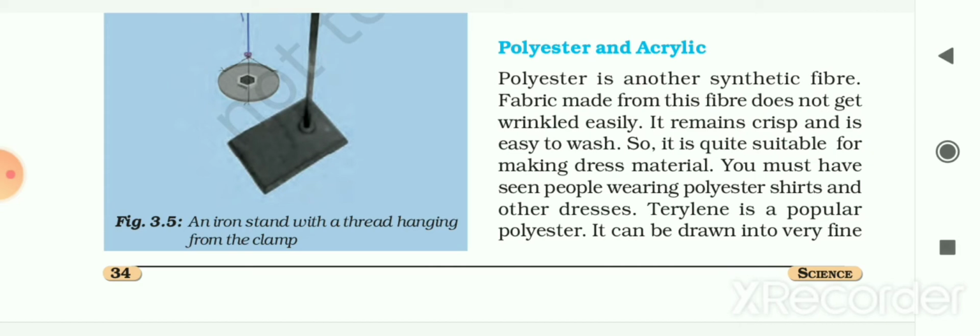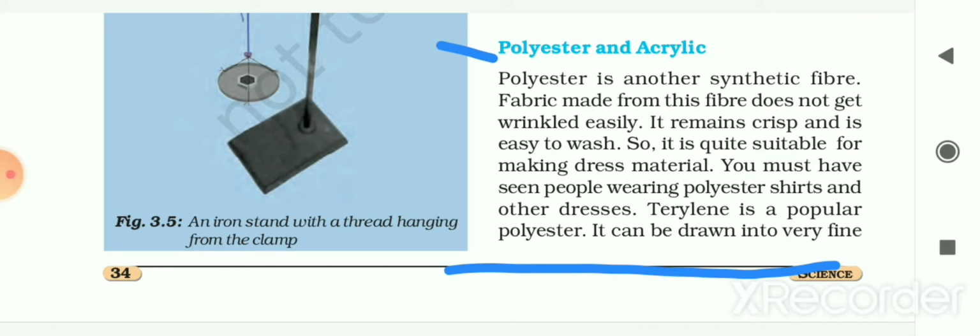Another artificial fiber is given to you, that is polyester and acrylic. So polyester is another synthetic fiber, and the fabric which is made from this polyester does not get wrinkled easily. Wrinkle, that means crease. So it does not get creased easily and it remains crisp and is easy to wash. Crisp, that means straight, or you can say crease free. It remains crease free and this kind of fabric is easy to wash.